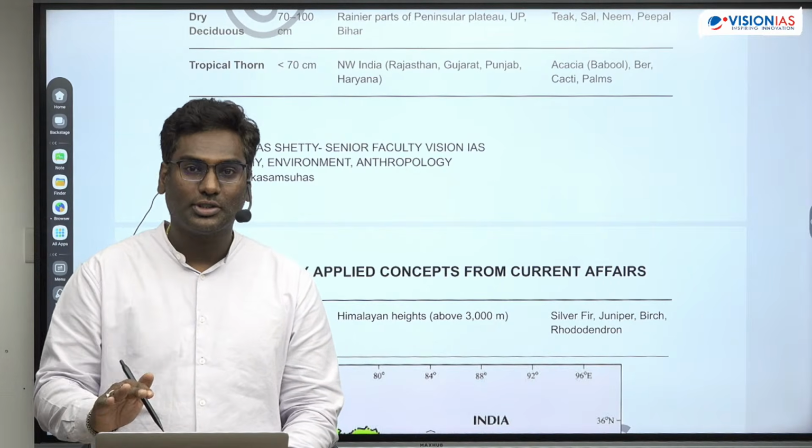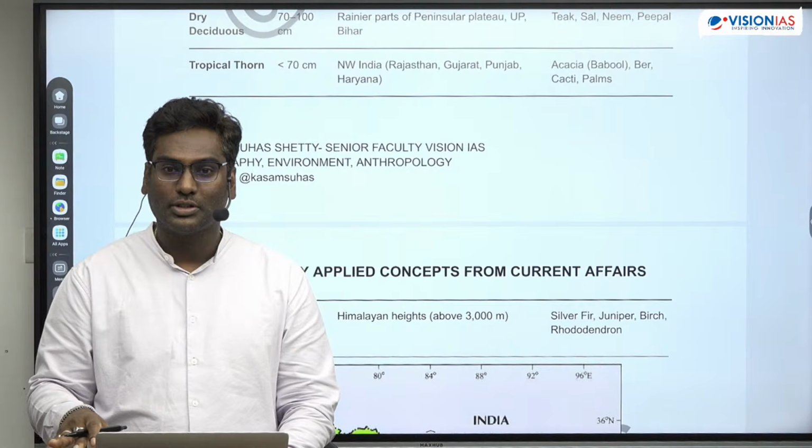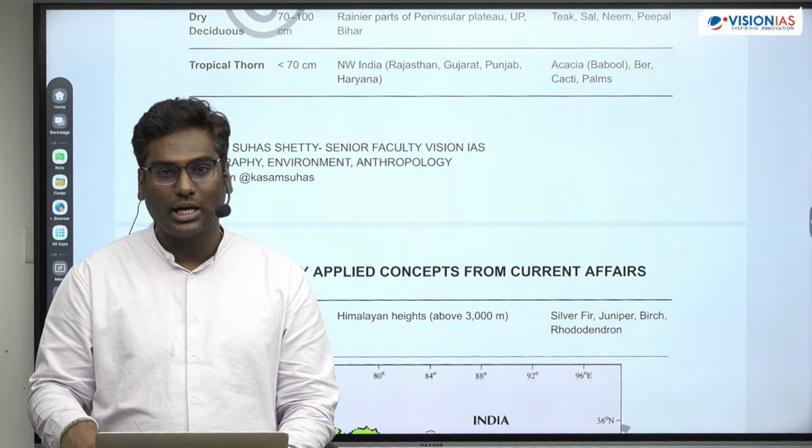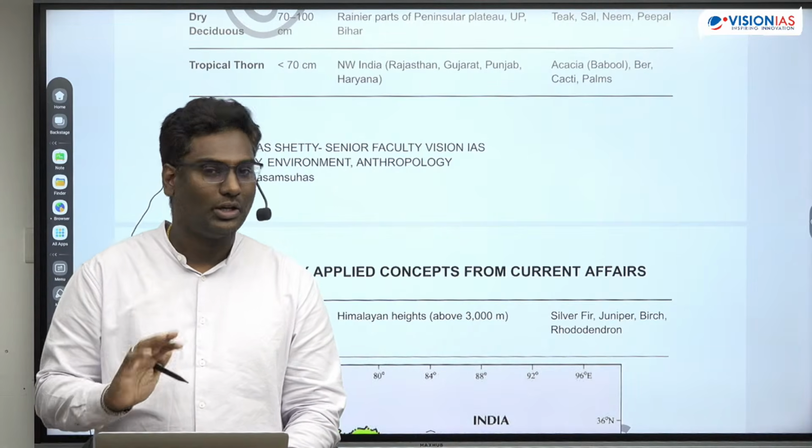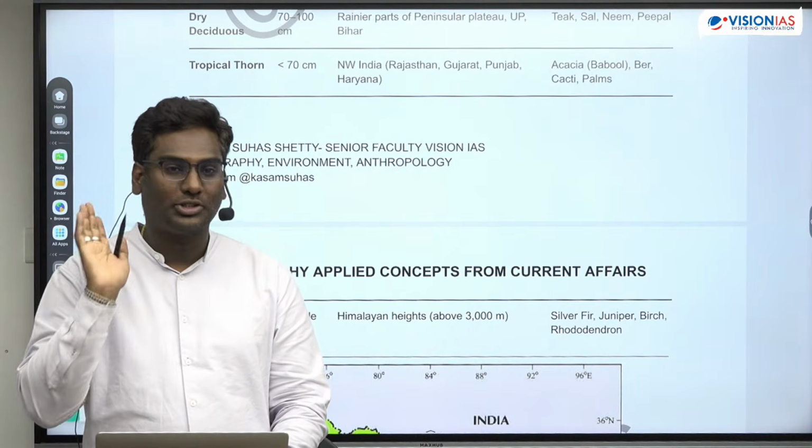Did you get this? Southern states, which are the southern states? Kerala, Tamil Nadu, Karnataka, Andhra Pradesh, Telangana. 2.1 से कम है. Okay, got it? Punjab and Himachal.